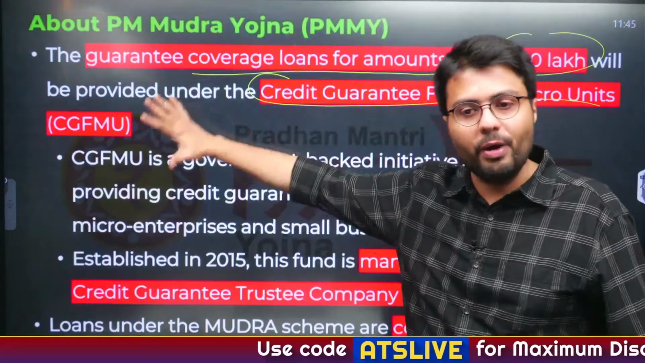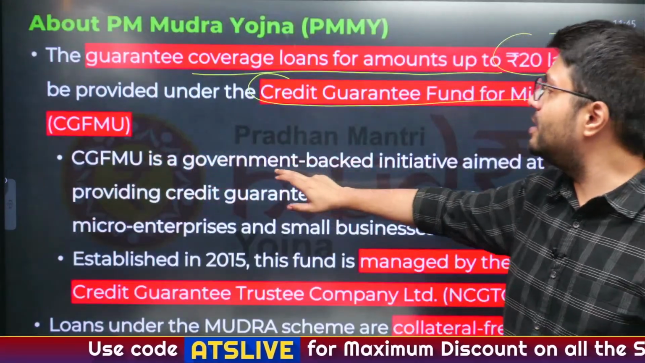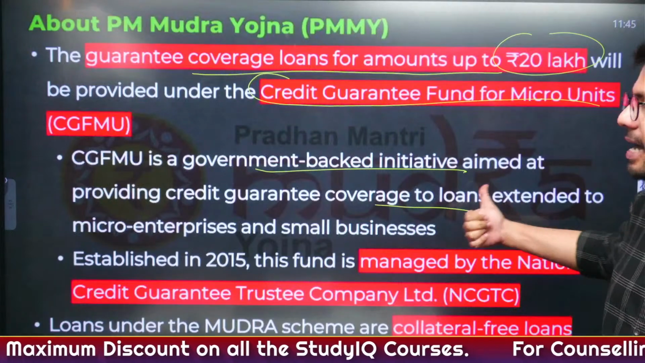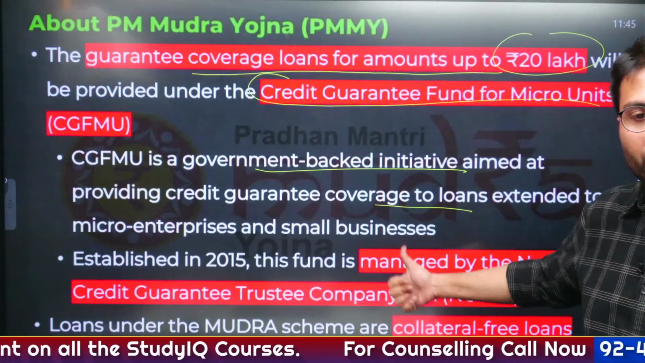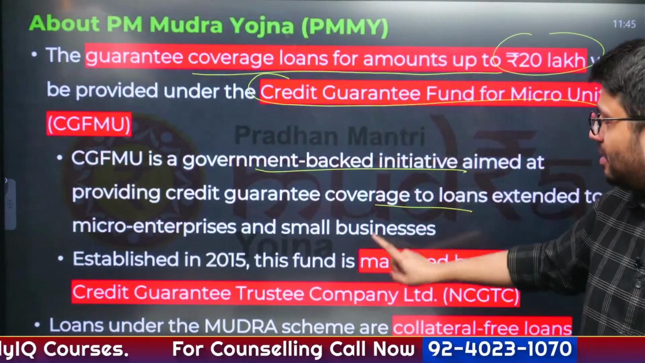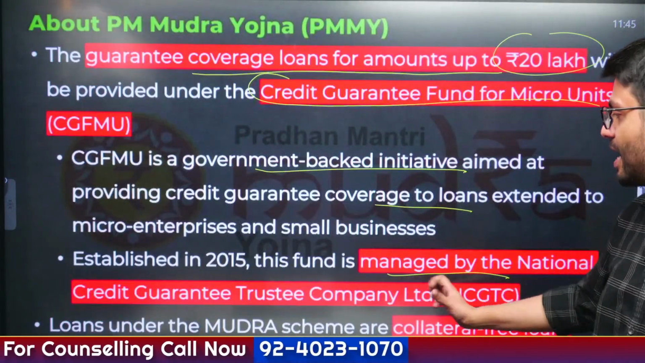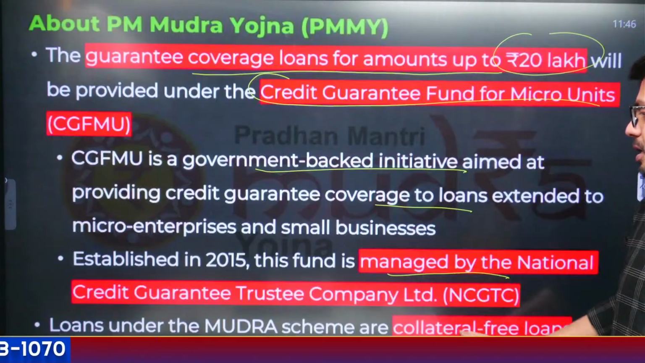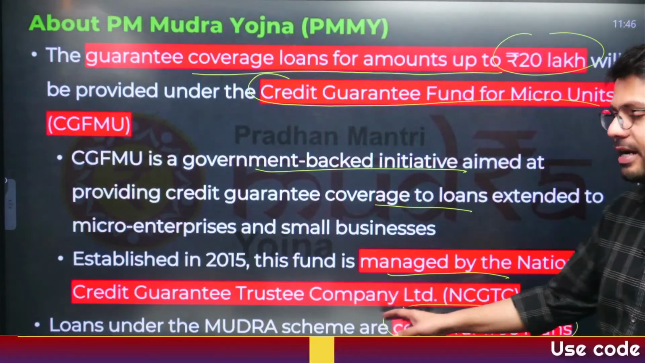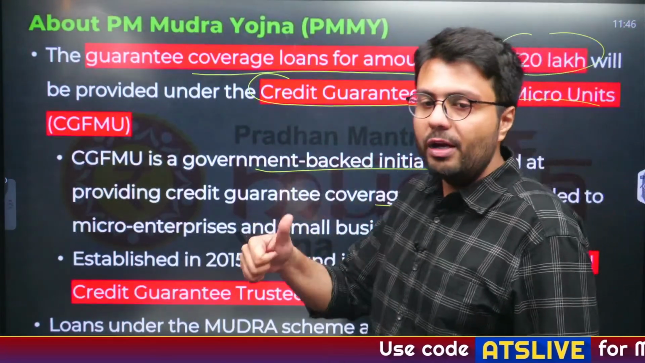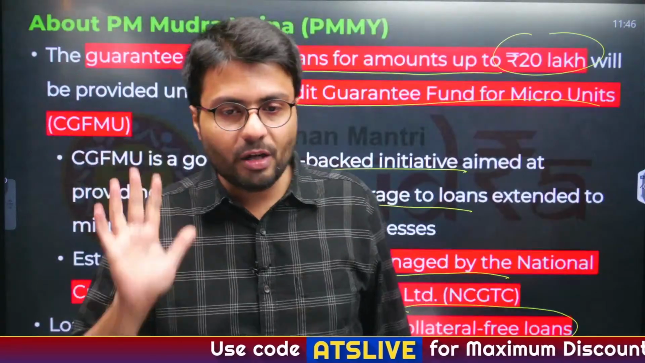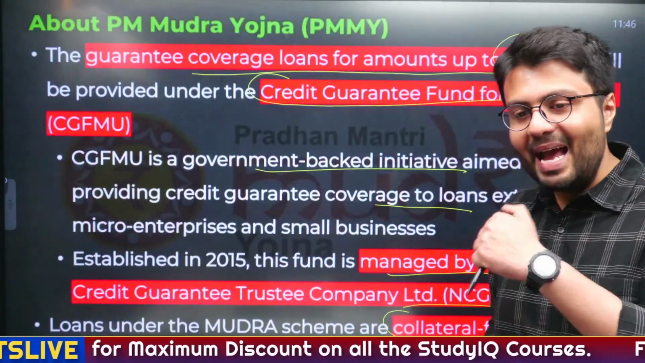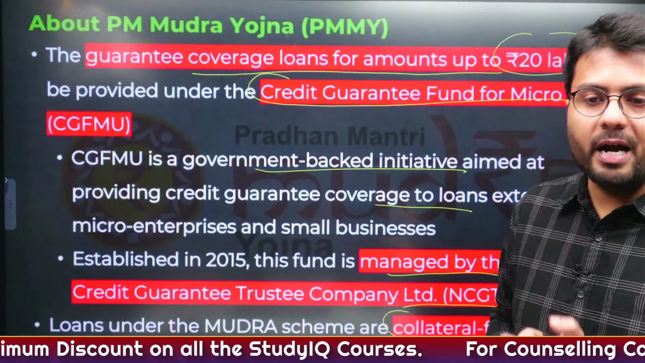This is the bhai who is looking after it. So CGFMU is a government backed initiative aimed at providing credit guarantee coverage to loans extended to micro enterprises and small businesses under Mudra scheme, and this is a fund which is managed by the National Credit Guarantee Trustee Company. Please remember it. And loans under Mudra do not require you to give anything as collateral. So these are collateral free loans. You don't have to make any deposits or give any collateral for this loan.